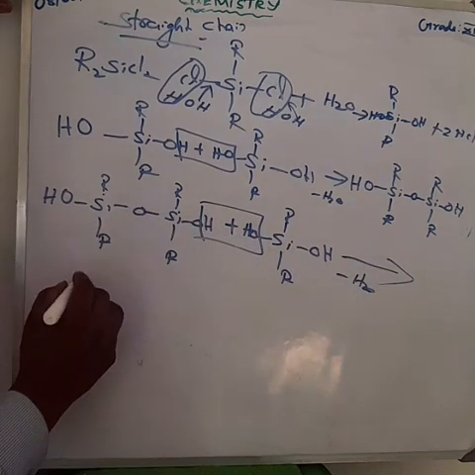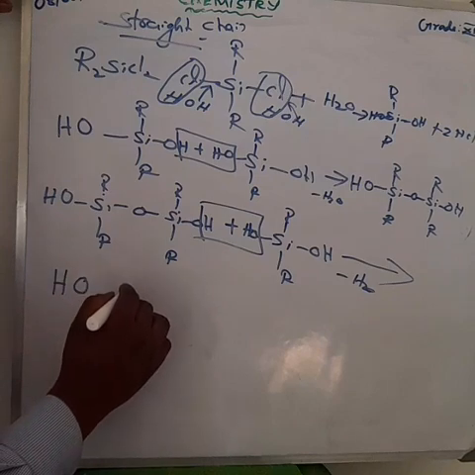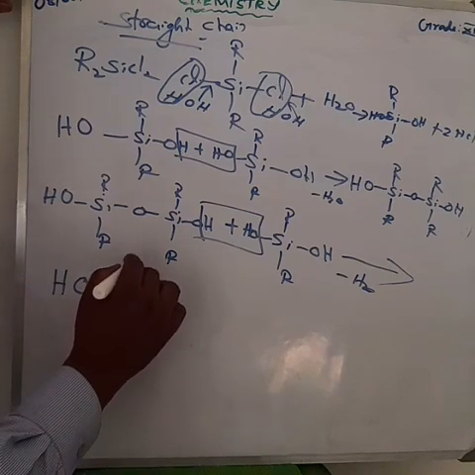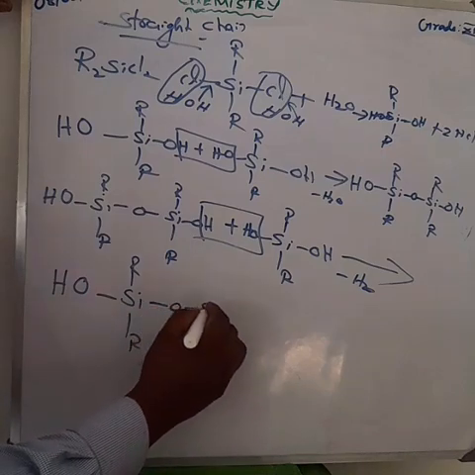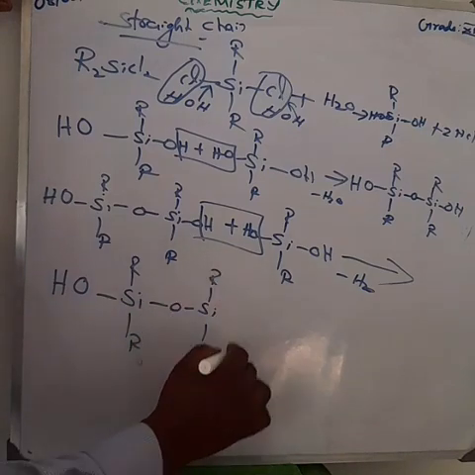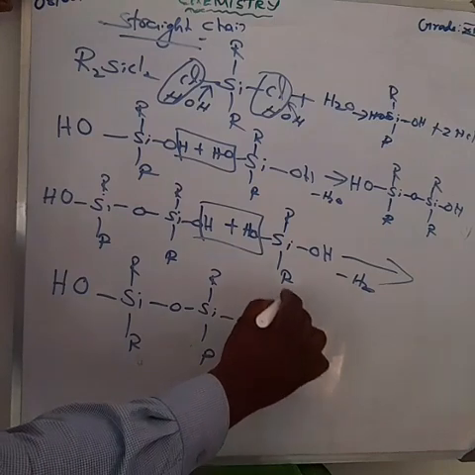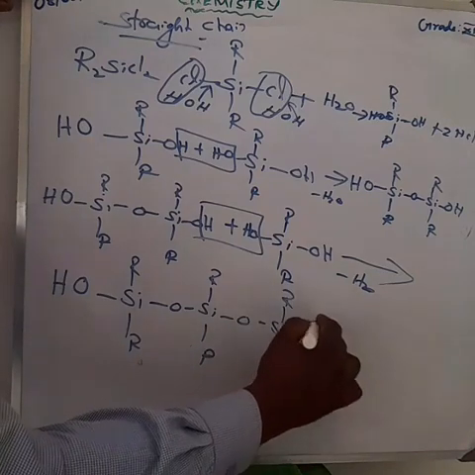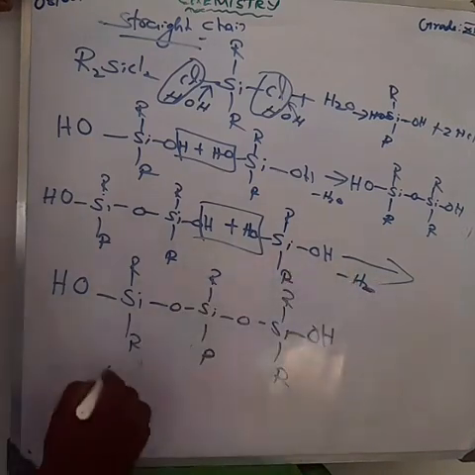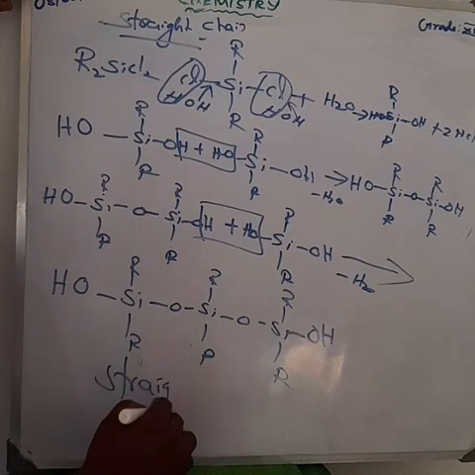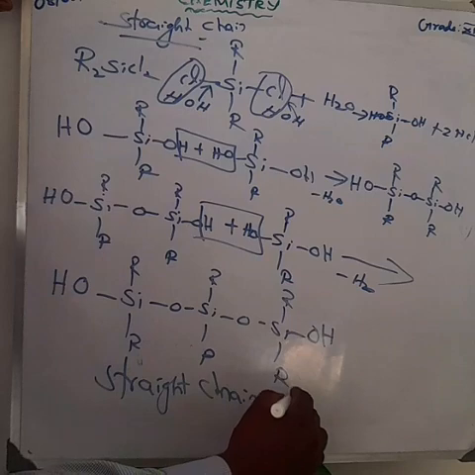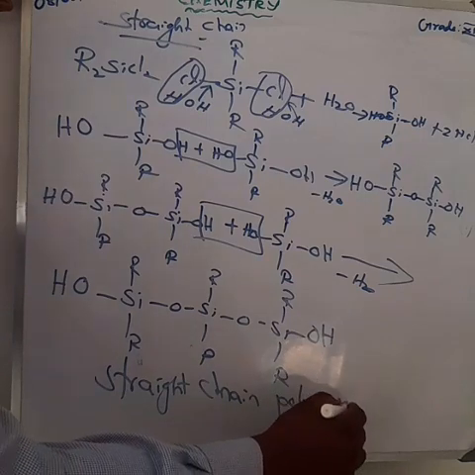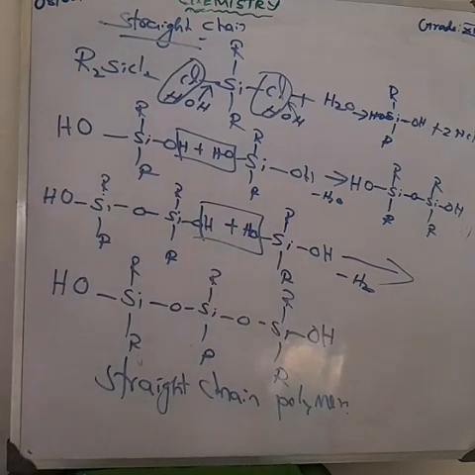What's the remaining product? This group will be attached here. So what's the remaining product? OH, Si, R, R, O, Si, R, R, O, Si, R, R, OH. This we are saying is a straight chain polymer. The compound is increasing, the chain is increasing. Am I right? So we are saying straight chain polymer and so on.